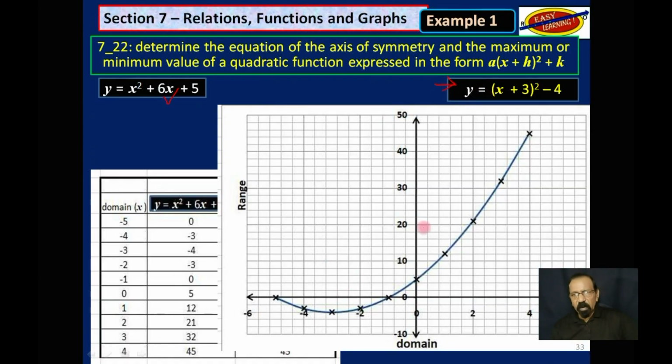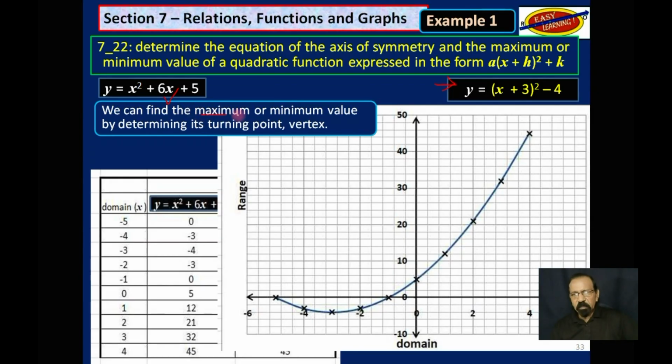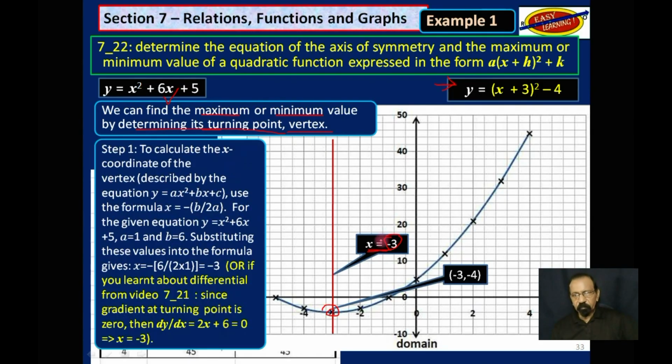So looking at this graph, we can find the maximum or minimum value by determining its turning point, which is the vertex. As you could see, it is down here. It is also a minimum value because that is the lowest point that it goes to. And the axis of symmetry is the x value of that point, which is -3. That is what we can determine from a graph.